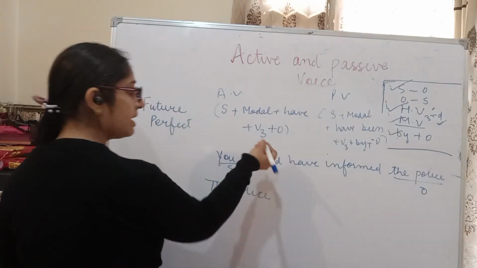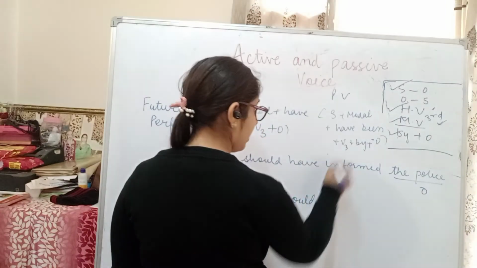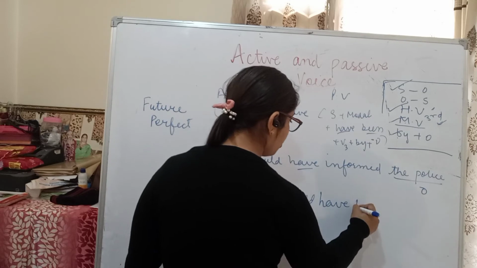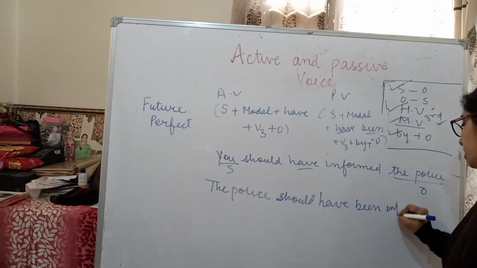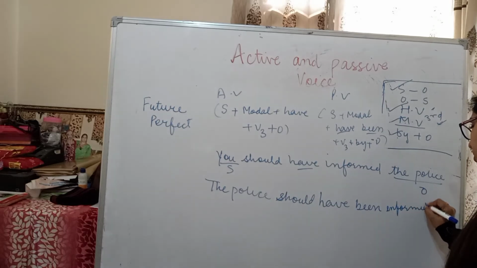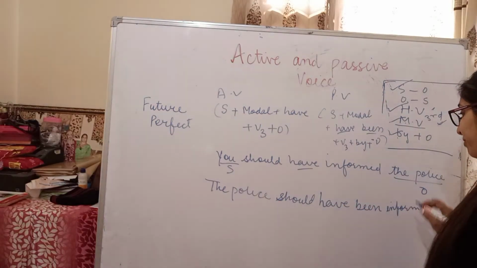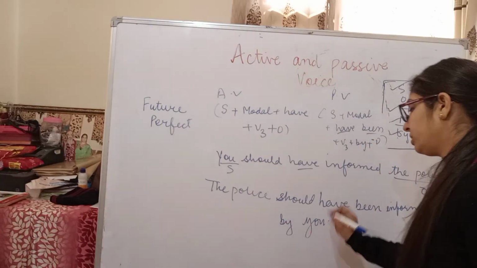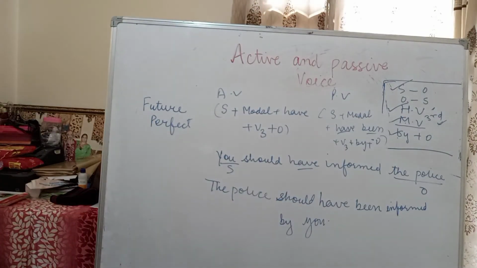After that, the modal is should, so we wrote should. Then have, so we wrote have. Then been. Then the third form of the verb, informed. The police should have been informed by you. This is the way to change the active into the passive voice.